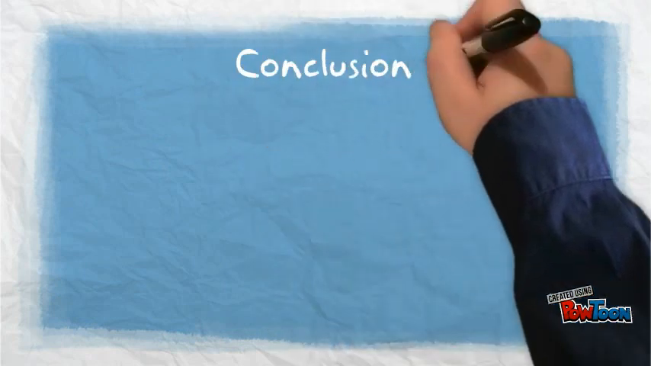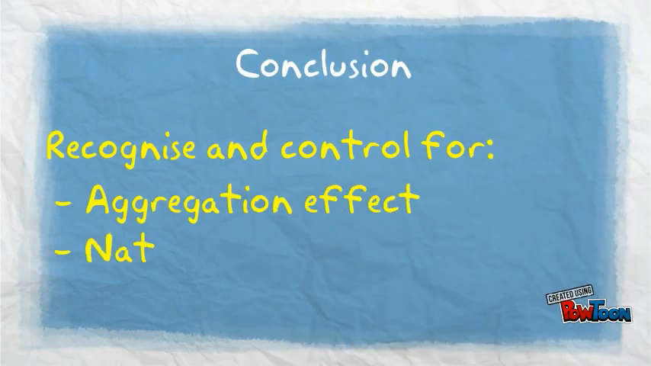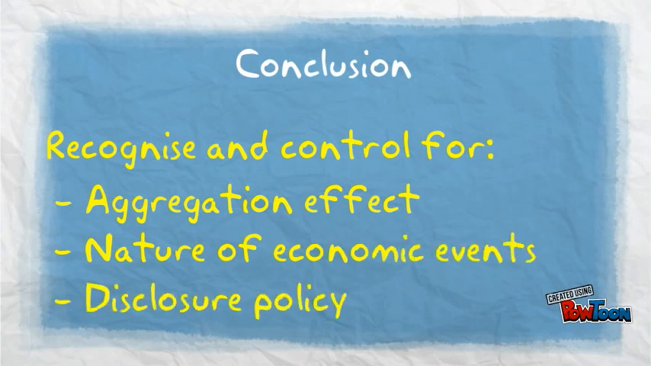The main message from this paper is that when using the DT measure, these three aspects should be recognized and controlled for in order to avoid wrong interpretations.